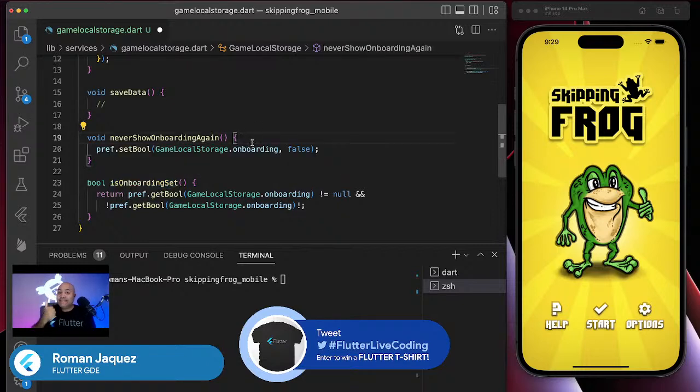Now, if you delete the application, what's going to happen with that value? It's going to be gone because it was part of the bundle. It's part of the application itself. Remember, it's not stored in the phone's hard disk. It's not stored outside of the application. It's within the application's bundle. For Android, it's stored as an XML, and for iOS, it's stored as a plist file inside of the application. So when you delete it and you install it again, you're going to get the onboarding again. Of course, because that's the local storage of the application. Great.